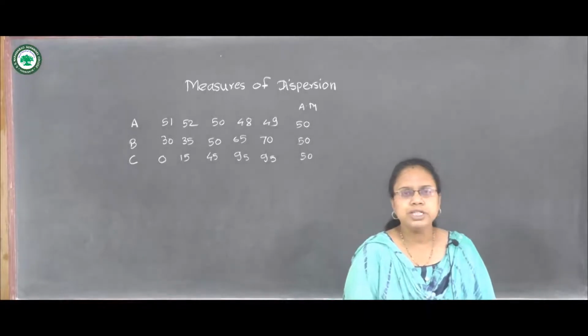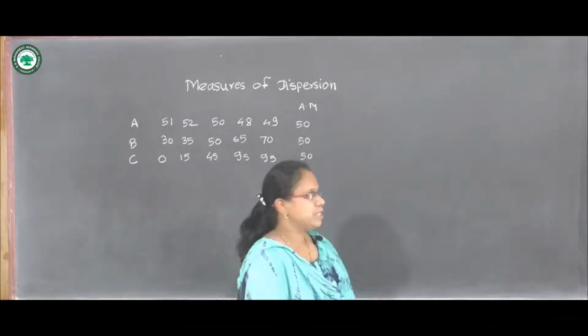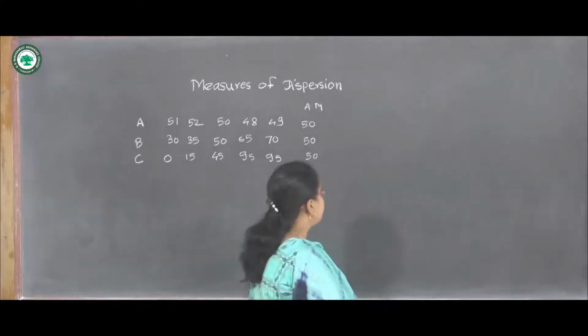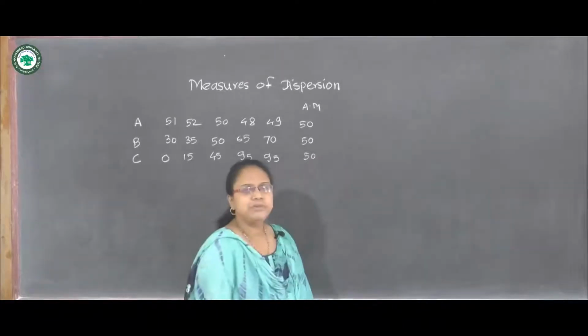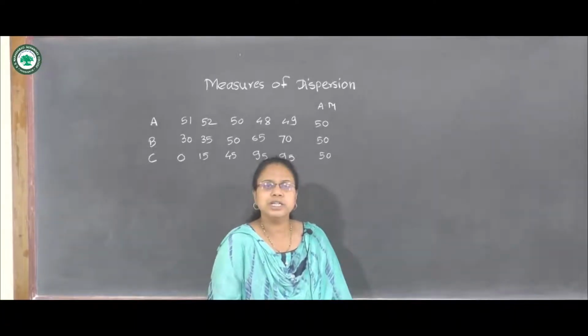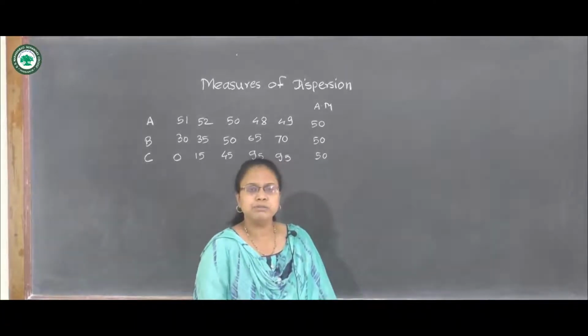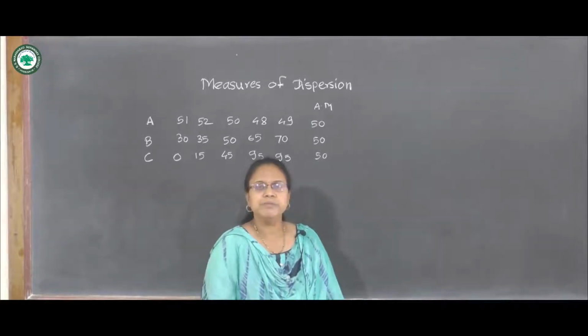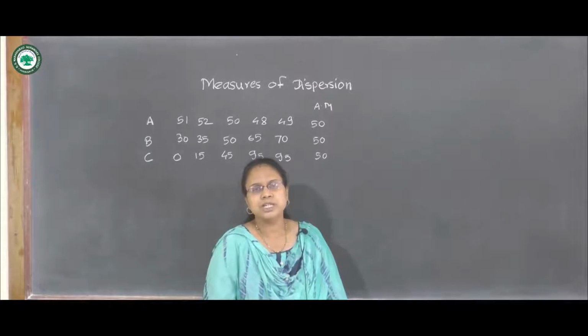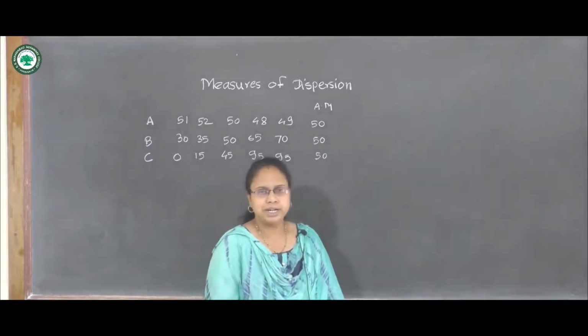Today I am going to teach the topic Measures of Dispersion for first year BSc students for semester 1. Before that, we have learned measures of central tendency. These are mean, median, mode. We have also studied geometric mean, harmonic mean and arithmetic mean. So these are the measures of central tendency.